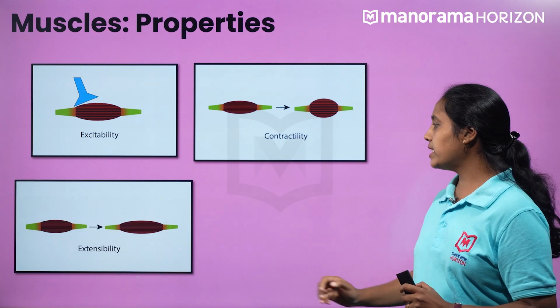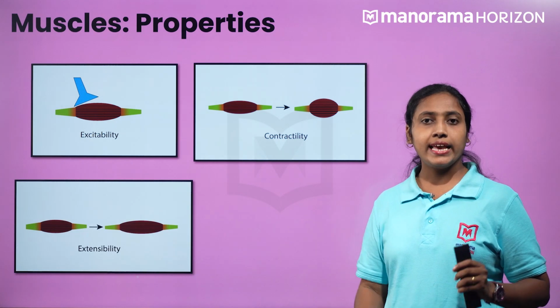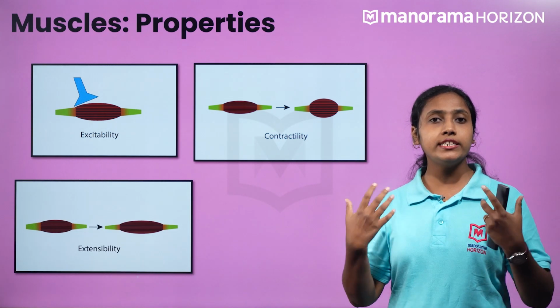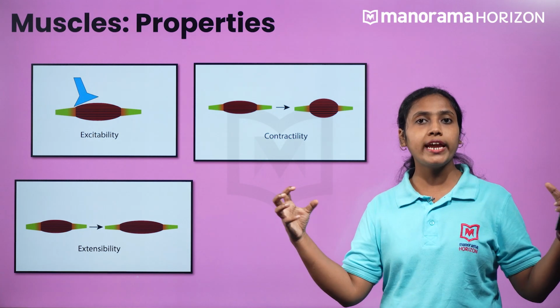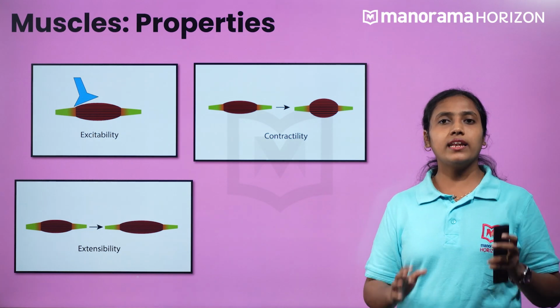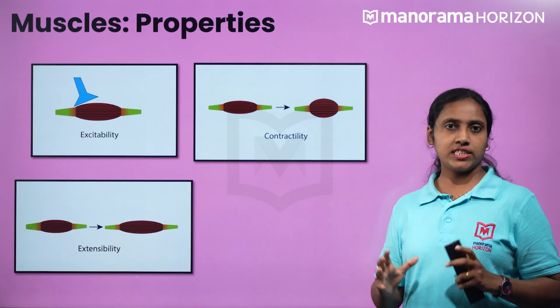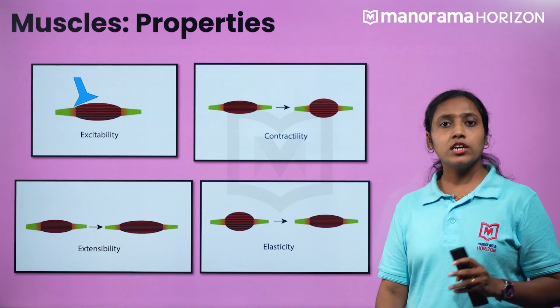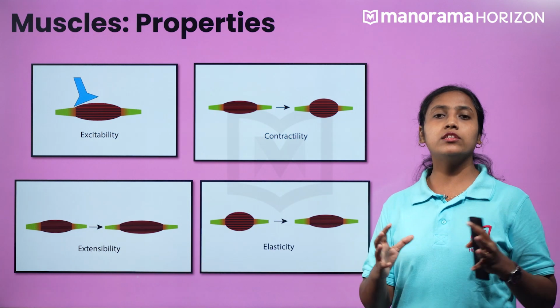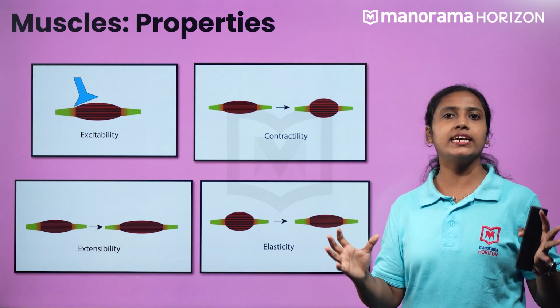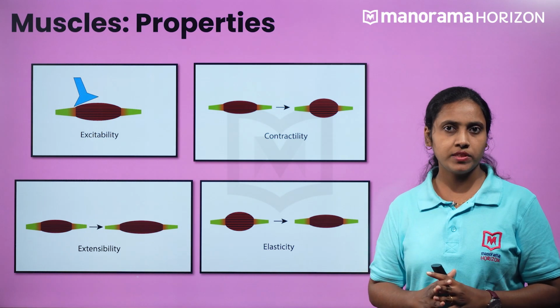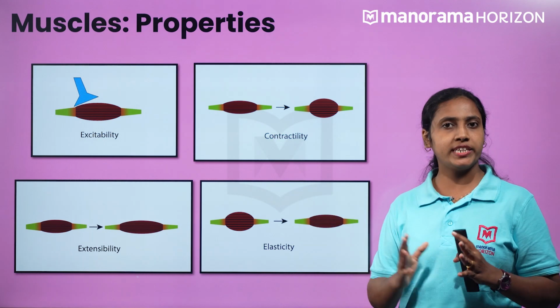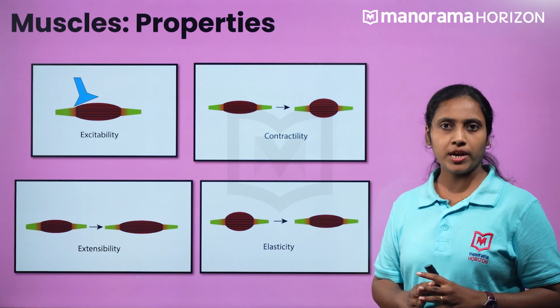The third is extensibility. Extensibility is the ability of the muscle to elongate and stretch. And the last property is elasticity. That means the property of regaining the original shape and size after being stretched. These were the 4 properties associated with muscles.